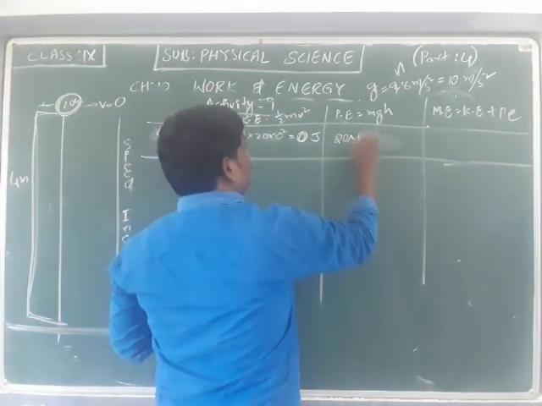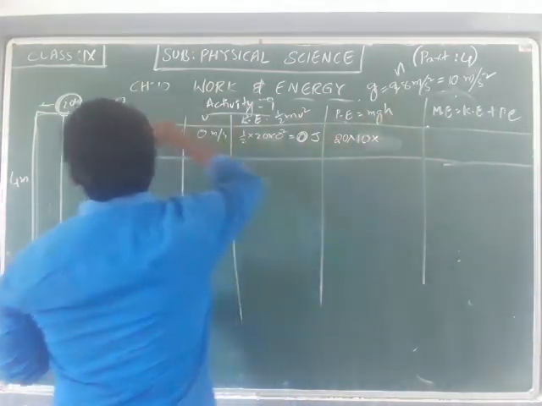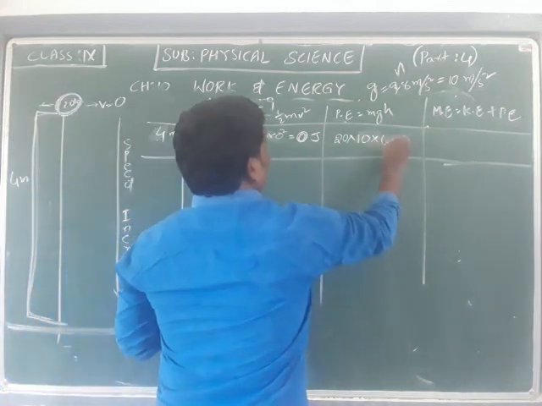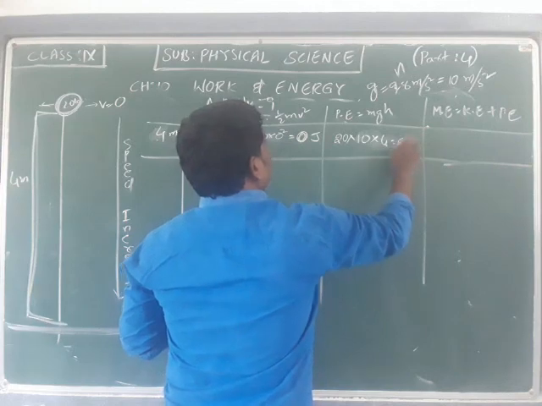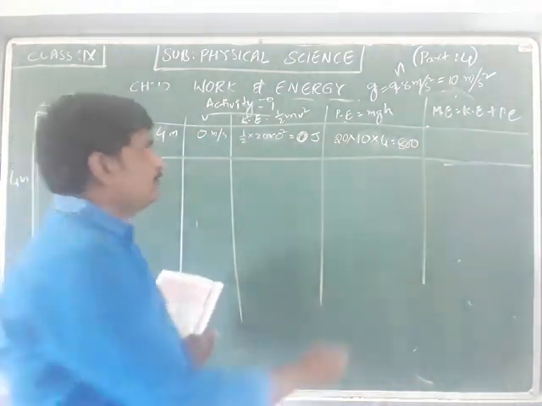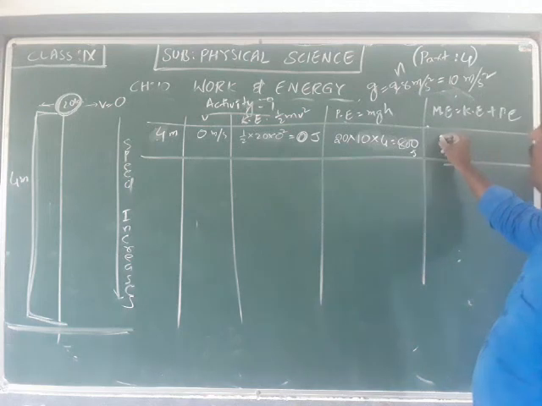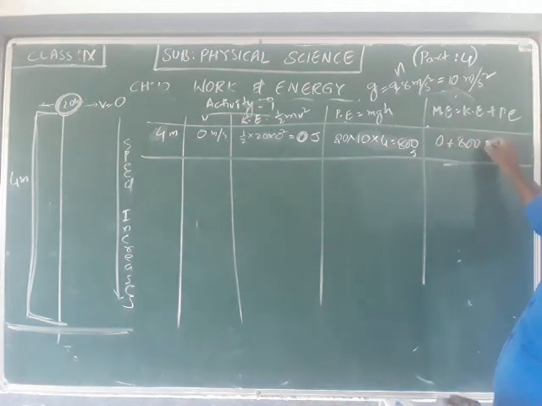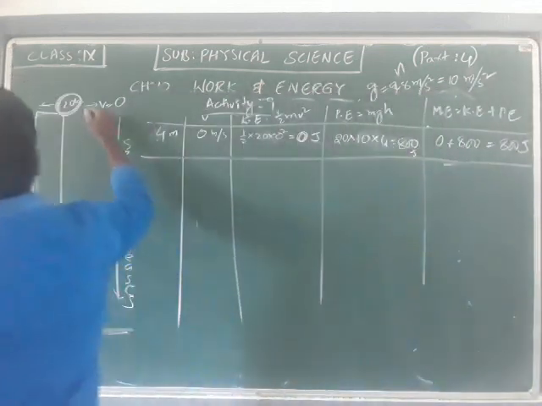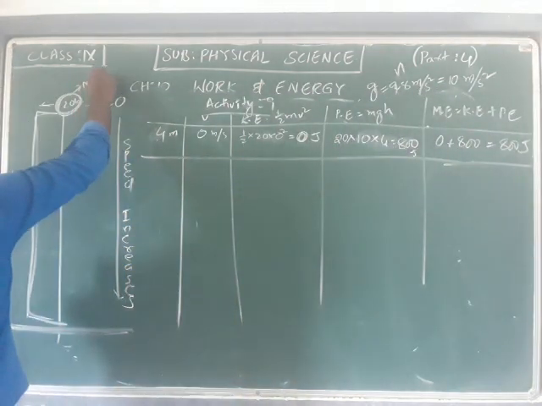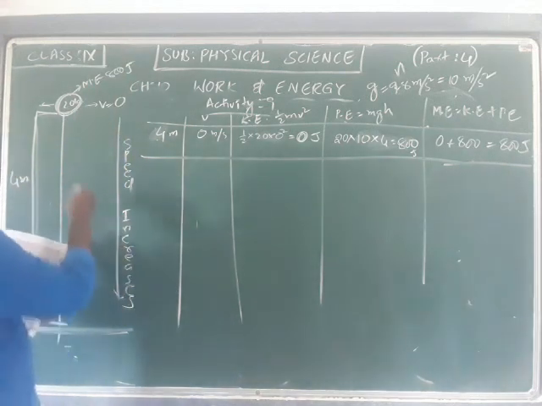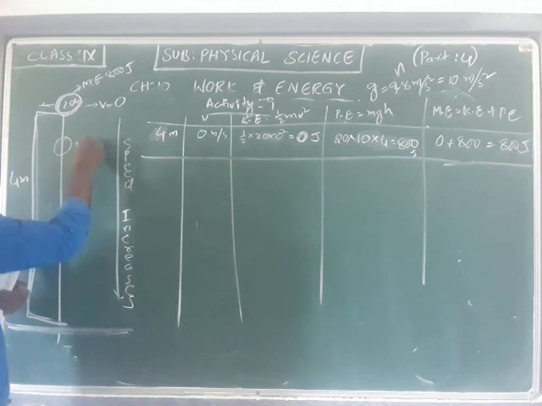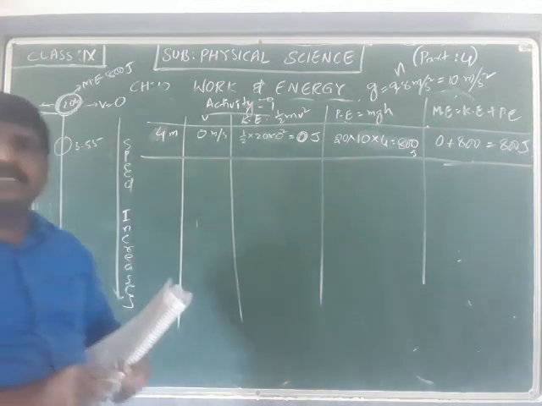So mgh is 20 into 10 into the initial height of 4 meters. 20 into 10 is 200, and 200 into 4 is 800 joules. The mechanical energy is equal to 0 plus 800, which is 800 joules. The total mechanical energy ME is equal to 800 J at this point. Now from that height, it has reached the place where the height is equal to 3.55 meters.